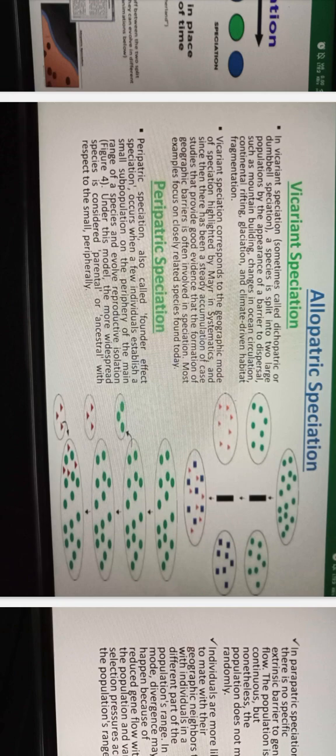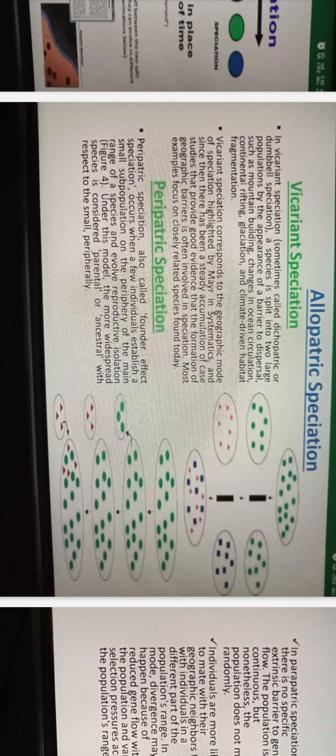Vicariant speciation. This is something which I think some important questions were asked from this part. So in vicariant speciation, sometimes called dichopatric or dumbbell speciation, a species is split into two large populations by the appearance of a barrier to dispersal, such as mountain building, changes in ocean circulation, continental rifting, glaciation, and climate-driven habitat fragmentation.